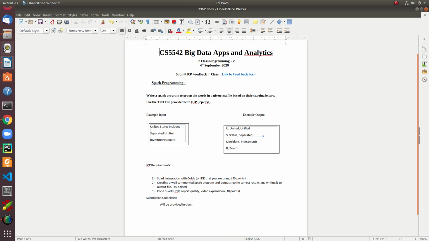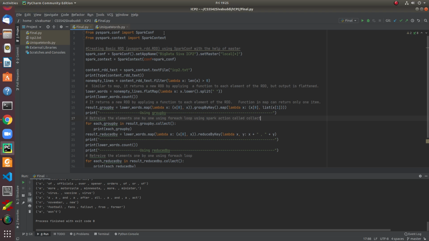Here we implement this program using a Spark RDD. I am using the conf package as part of PySpark. I created a basic RDD using a Spark config with the help of master, and this is the Spark context that I created using the SparkContext class. Based on the Spark context, I'm going to read the file using the text file method.